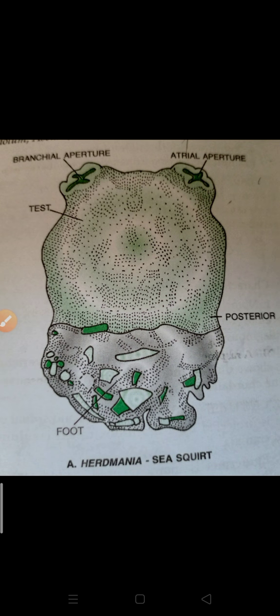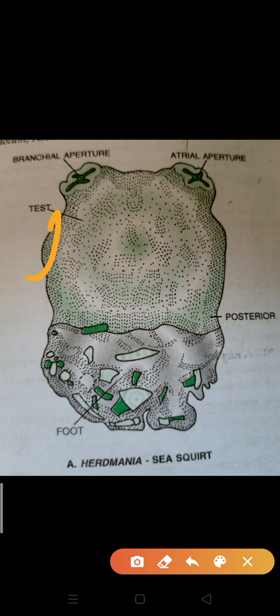This is the adult structural form of Herdmania, one example of urochordate. The larval stage of Herdmania is known as the Ascidian tadpole larva. You have to note down this point.